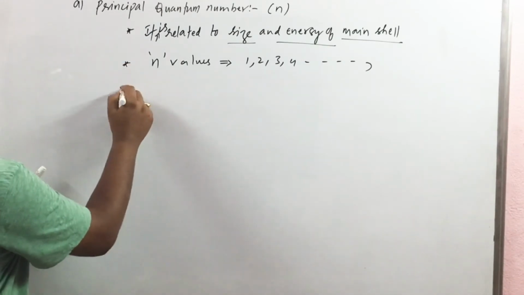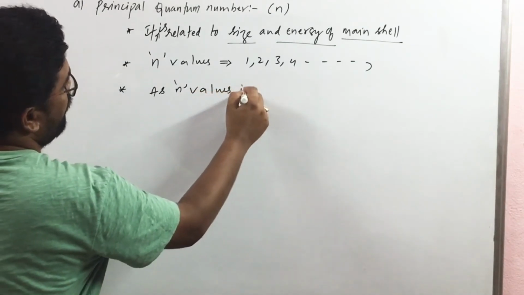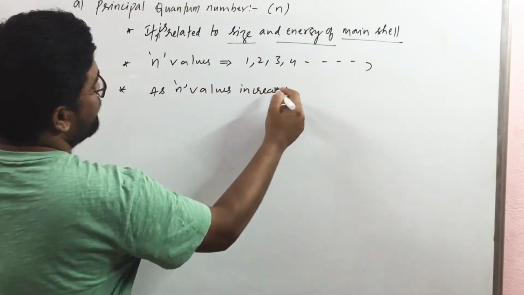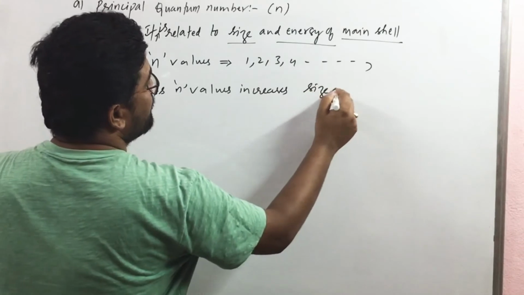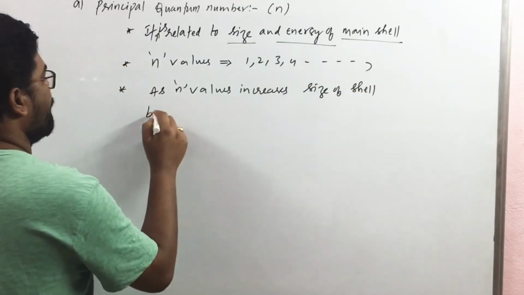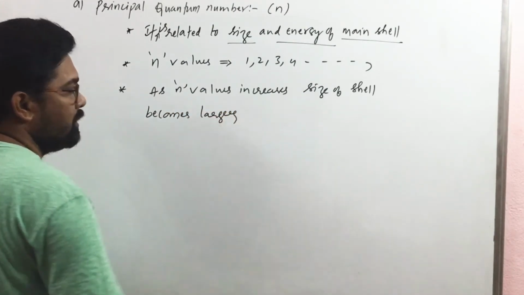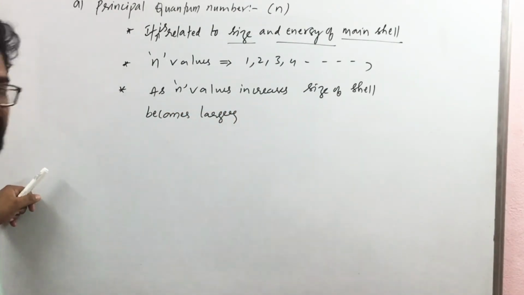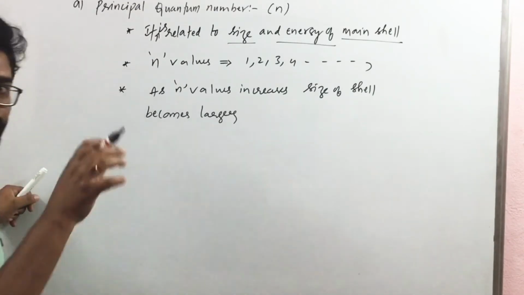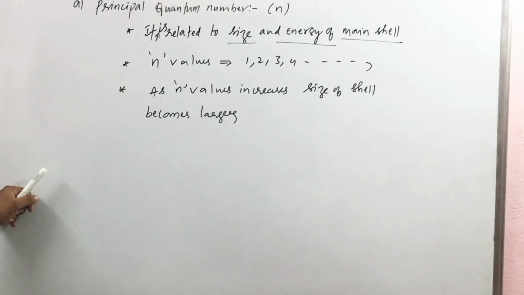And one more point you need to remember: as n value increases, the size of the shell becomes larger, and the electrons present in those shells move far away from the nucleus.